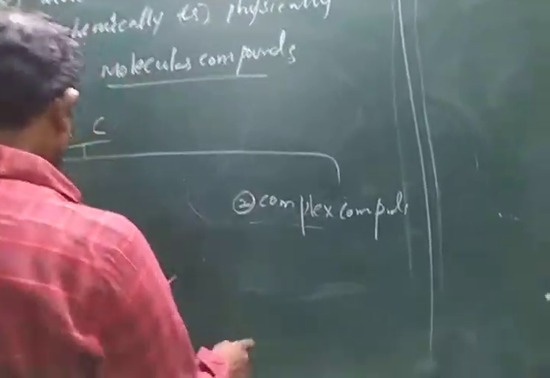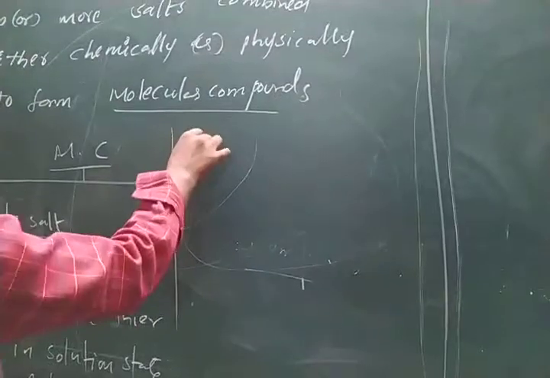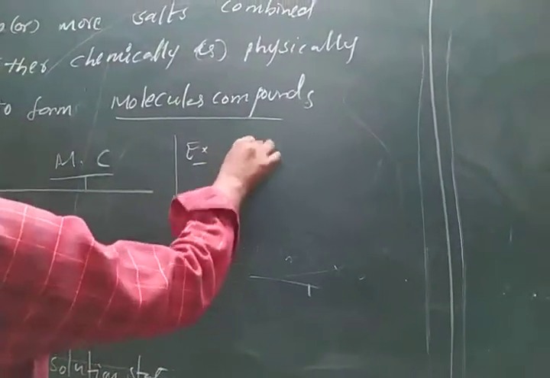And also you can take potash alum, one more example I am writing here.